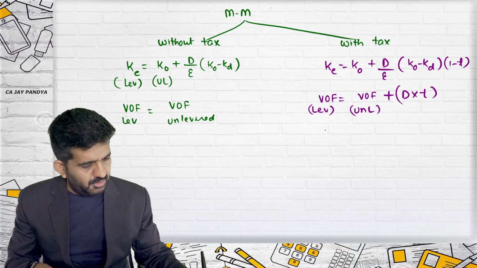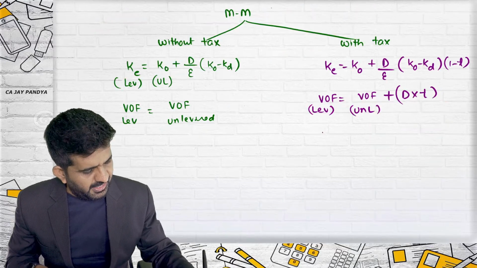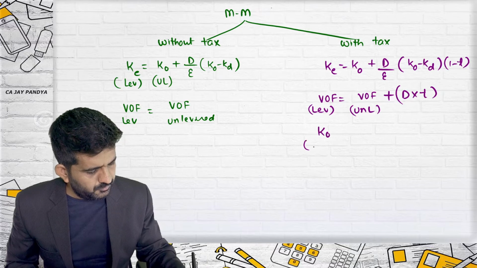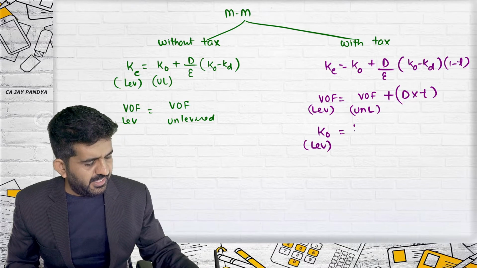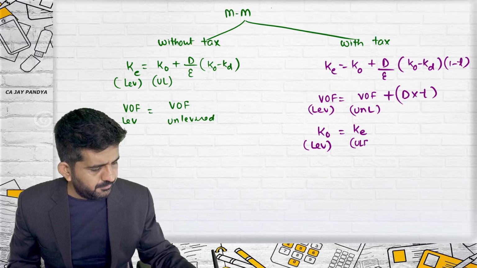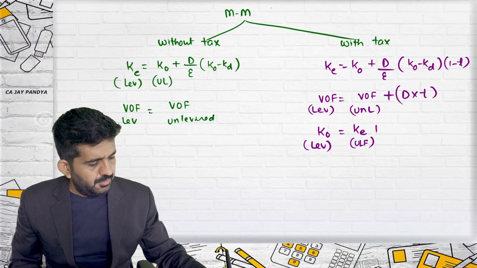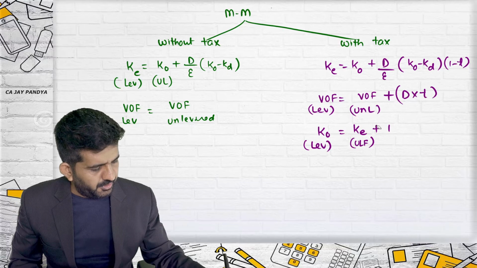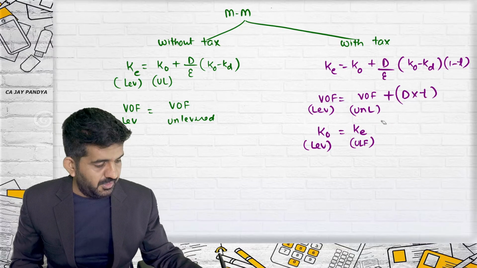And the third formula was KO of the levered firm, which can be found out from KE or KO of the unlevered firm. Sorry, it is not plus, this is what we made a mistake.